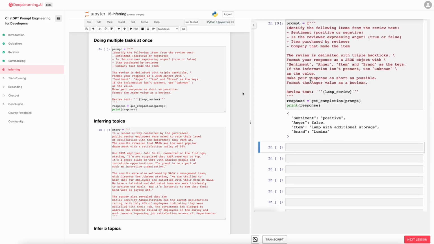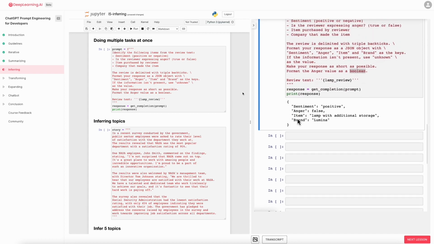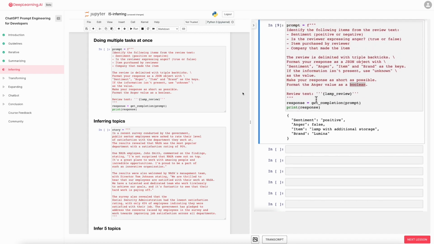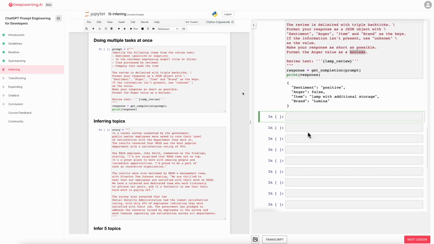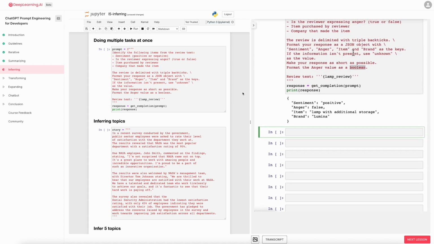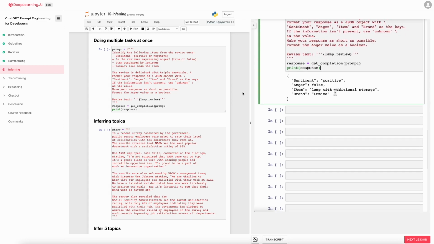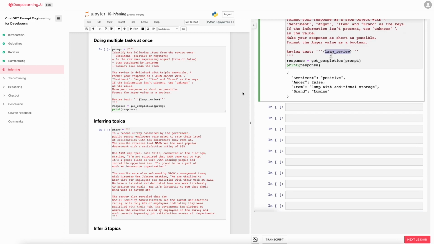And this outputs a JSON where sentiment is positive, anger is false, and there are no quotes around false because I asked it to just output it as a Boolean value. It extracted the item as lamp with additional storage instead of lamp. Seems okay. But this way, you can extract multiple fields out of a piece of text with just a single prompt. And as usual, please feel free to pause the video and play with different variations on this yourself. Or maybe even try typing in a totally different review to see if it can still extract these things accurately.